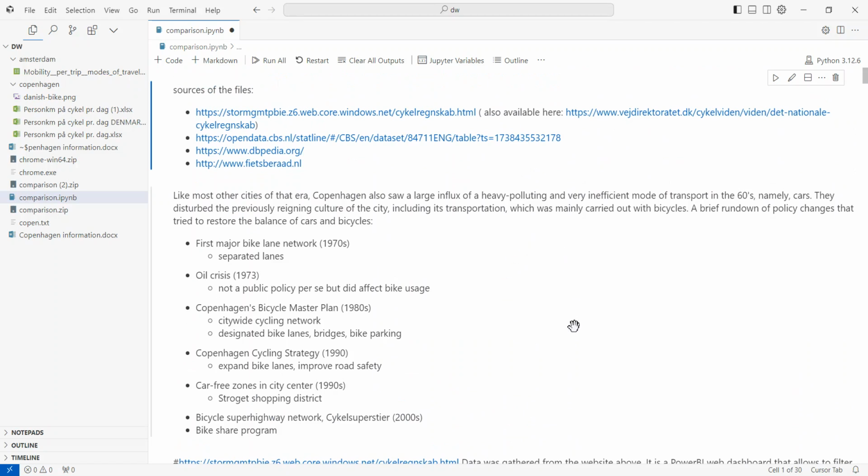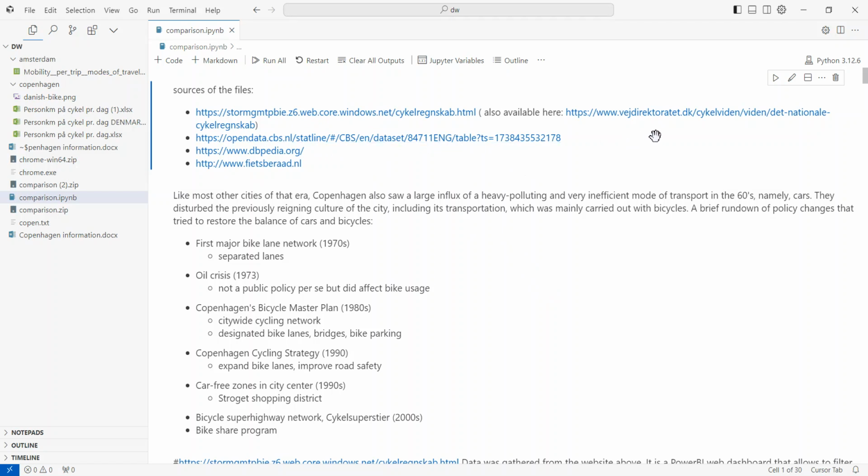And this Jupyter notebook here is meant to compare the two countries in terms of the raw data that we were able to find on the internet. Most of the files come from either governmental agencies or nonprofits that are somewhat related to cycling.